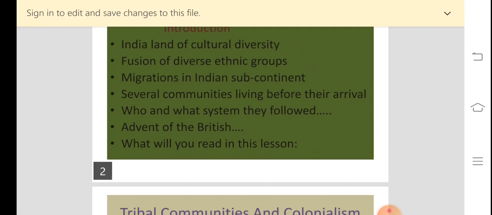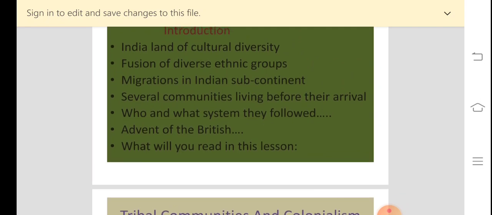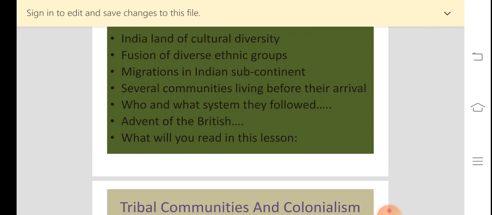Many ethnic groups settled here. Before they settled in different parts of the Indian subcontinent, there were several communities already living in India.